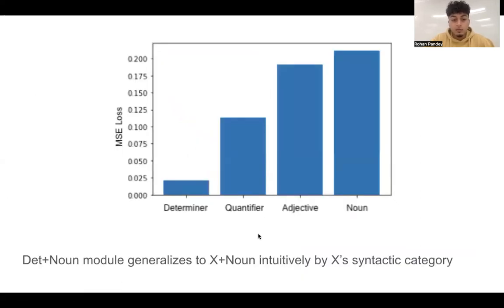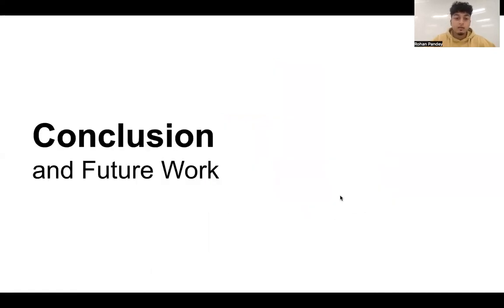Finally, one interesting anecdotal experiment is on our determiner noun module, which generalizes to the X plus noun syntactic categories intuitively, in the sense that determiners and adjectives are on a spectrum in the way that they combine with nouns, and quantifiers are somewhere in between. So you have words like some dogs, many dogs, and in some ways those are similar to saying the dog or a dog, but in some ways they're similar to saying black dogs or big dogs. They're semantically in between, and we find that our determiner noun module generalizes in this continuous behavior depending on how similar or different the X's syntactic category is.